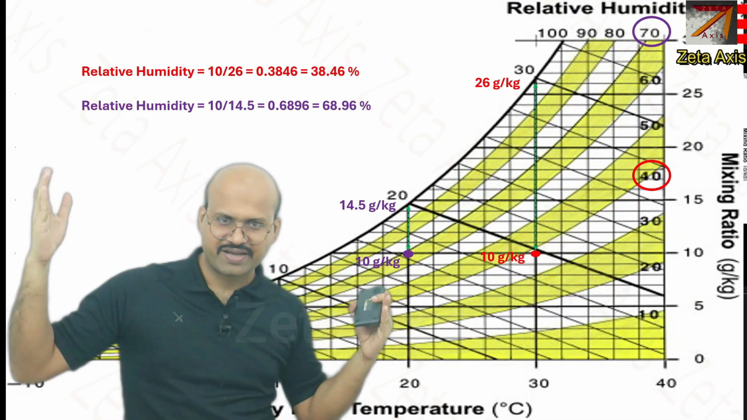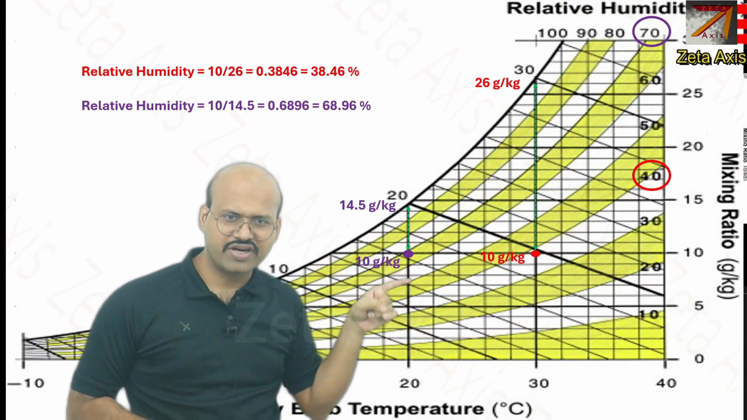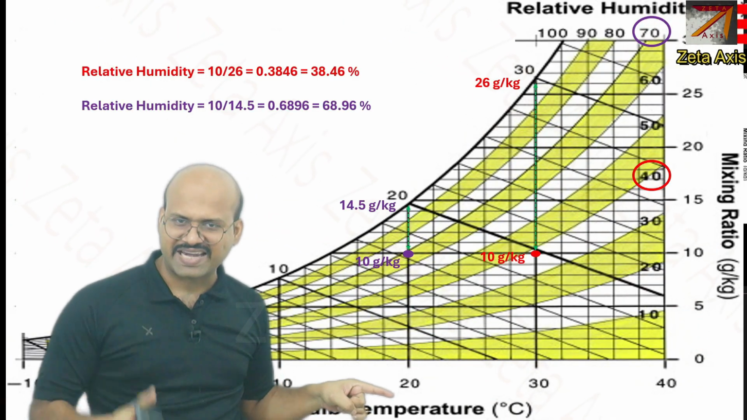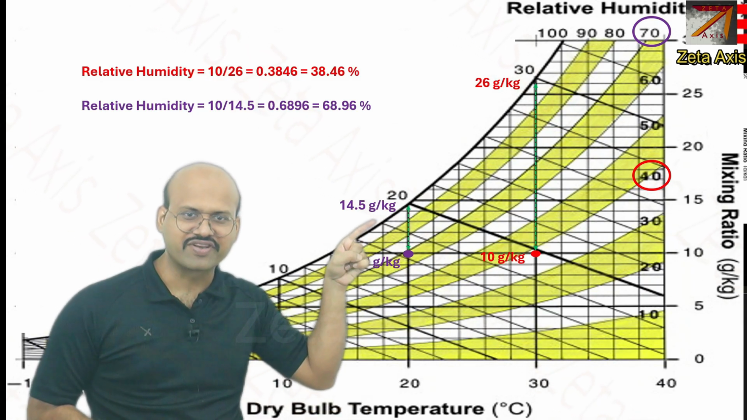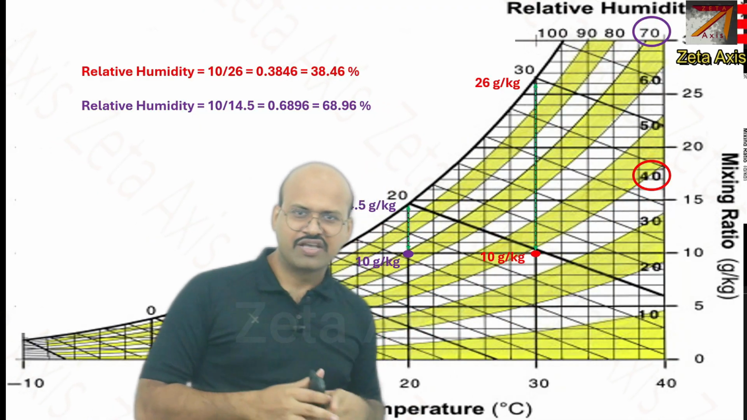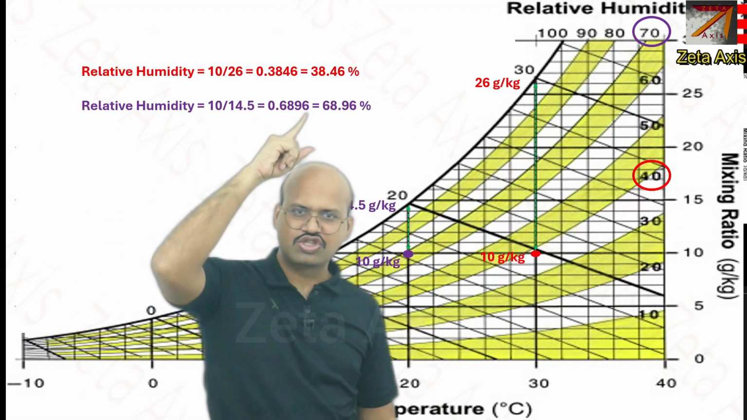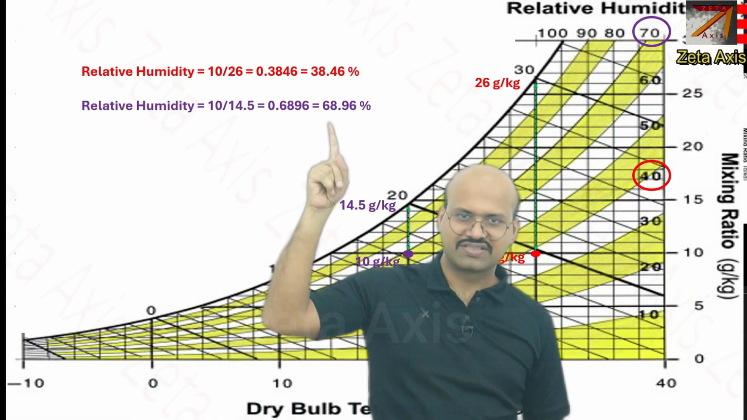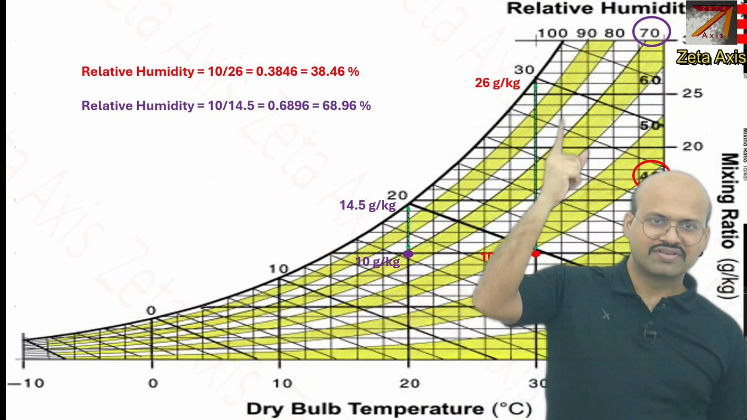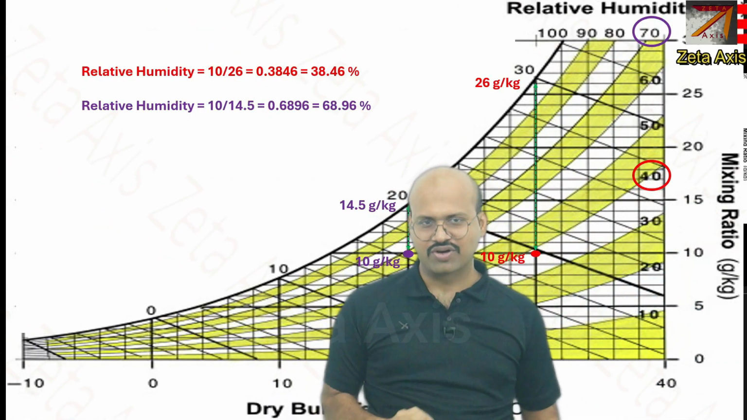Similarly, we can take this example. Here also we are on the same mixing ratio, 10 gram per kg. Now here temperature is 20 degrees Celsius. The maximum amount of moisture the air can carry at this temperature is 14.5 gram per kg. We can extrapolate this and we can see it is slightly less than 50. If we take the ratio 10 versus 14.5, in percentage terms it is 68.96. So here you can see it is slightly below this 70% line. So this is how relative humidity is calculated.